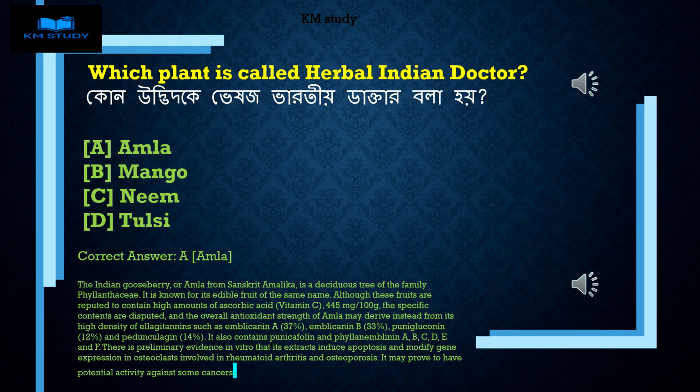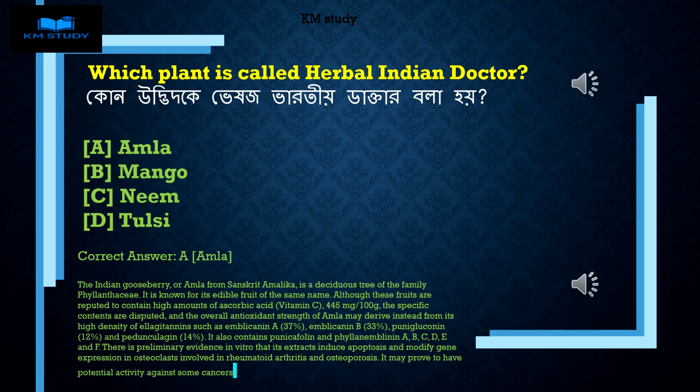It is known for its edible fruit of the same name. Although these fruits are reputed to contain high amounts of ascorbic acid, vitamin C, 445 mg per 100 g, the specific contents are disputed, and the overall antioxidant strength of amla may derive instead from its high density of ellagitannins such as emblicanin A, 37%, emblicanin B, 33%, punigluconin, 12%, and pedunculagin, 14%.